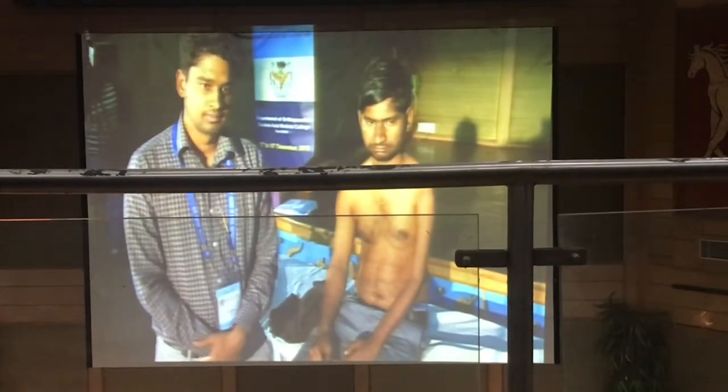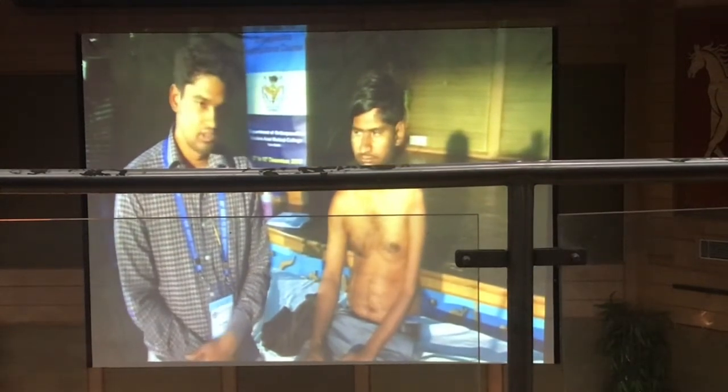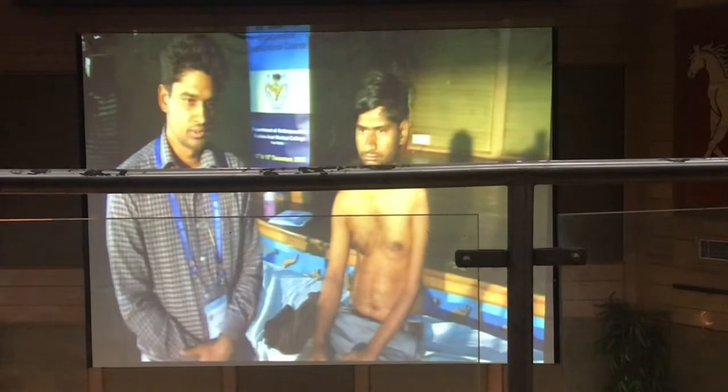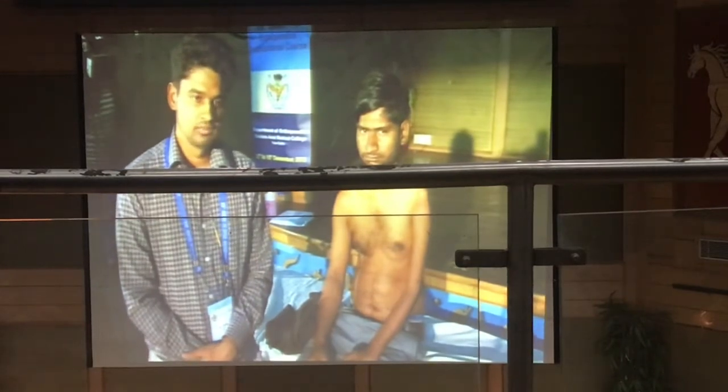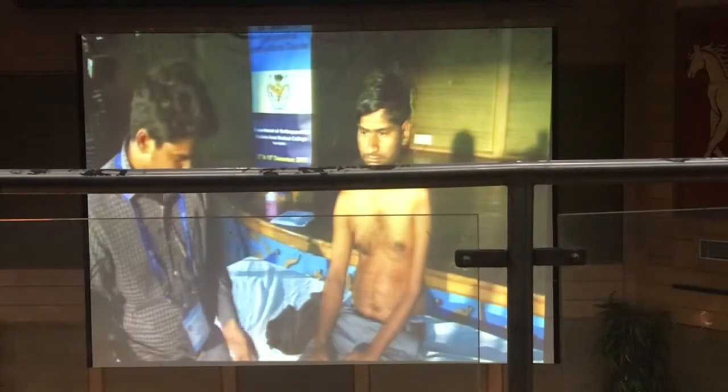Thumb opposition or something else is not good? Just the opposition is not good, or something else? Thumb abduction is not good. So what are the movements of the thumb? Can you demonstrate on the normal side? This is adduction. This is abduction. So adduction and abduction are perpendicular to the plane of the palm.